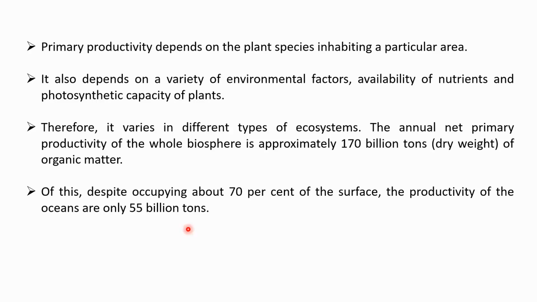But actually, despite the fact that about 70% of the surface of the earth is covered with water, the oceans contribute only 55 billion tons. So the productivity of oceans is only 55 billion tons.